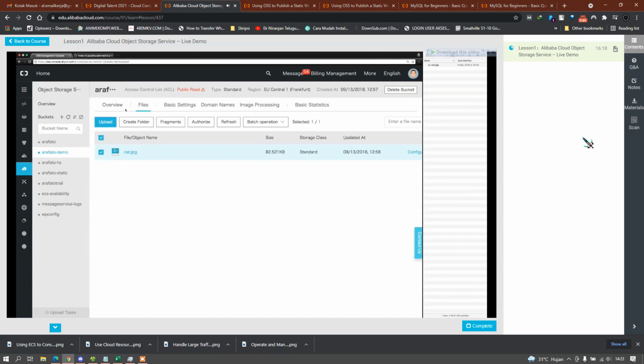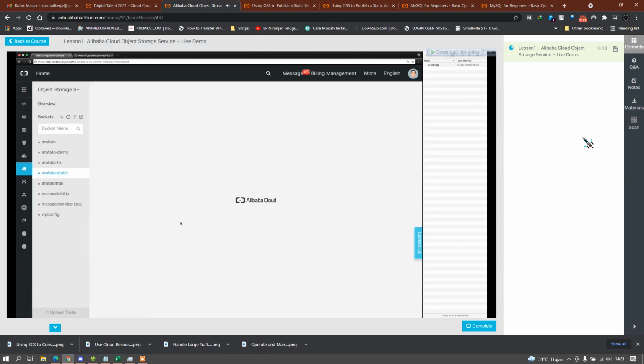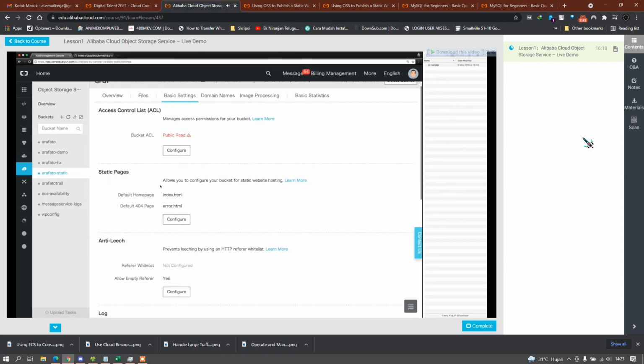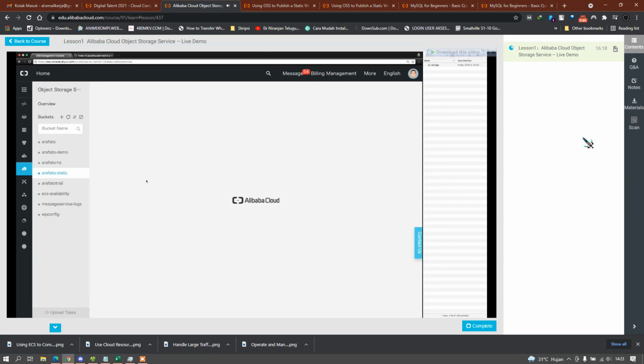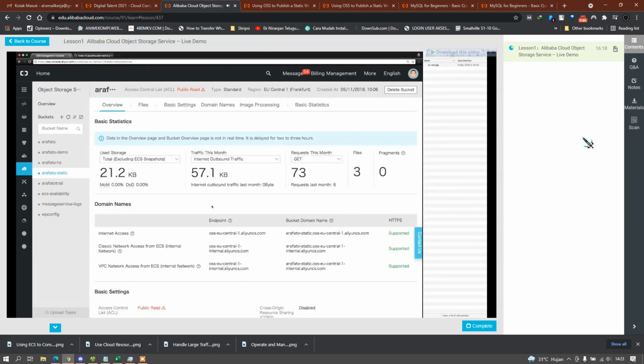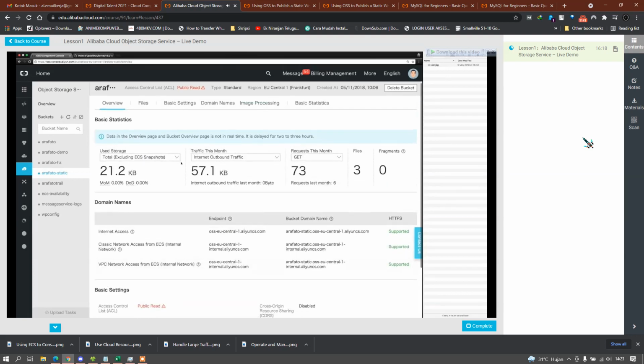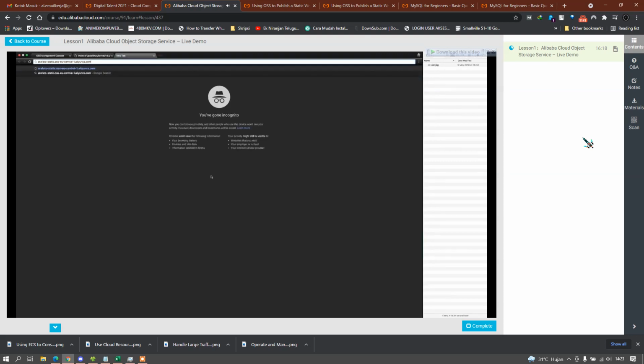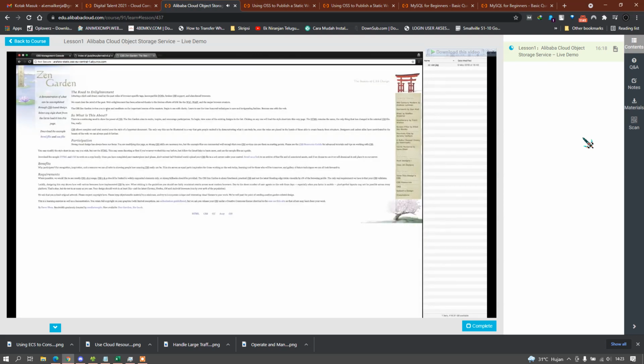Another feature that I want to show you is the possibility to turn a bucket into a web server, actually. So here's another bucket which I have configured to support static pages. As you can see, I need to define a default home page, it's called index.html, and a default error page, error.html, which is delivered to the client in case the path is not found. So going back to overview, what you can see now is if I now take this URL here and paste it into here, I have a nice static website.